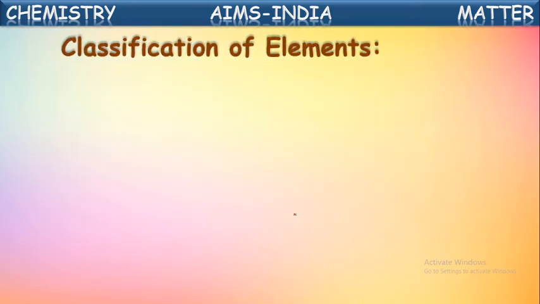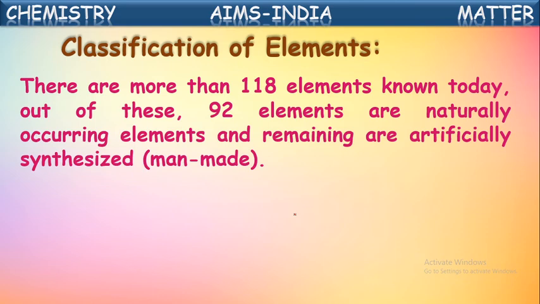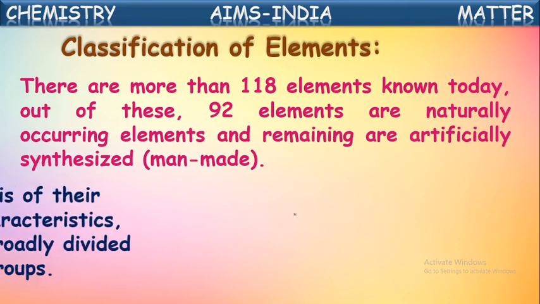Classification of these elements. There are around 118 elements that our scientists have discovered so far. Of course, they may discover some more. But till now, they have identified and discovered 118 elements. Out of these 118 elements, 92 are naturally occurring elements and the remaining are artificially synthesized by the scientists. Okay, 92 elements are naturally occurring and the remaining are synthetic elements, or artificially synthesized elements, which we call simply